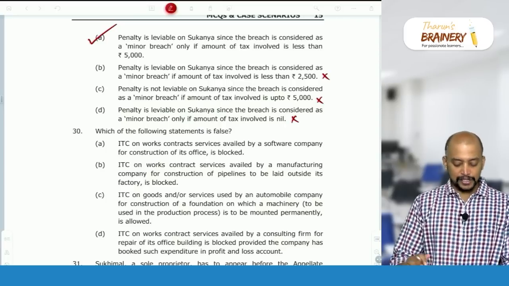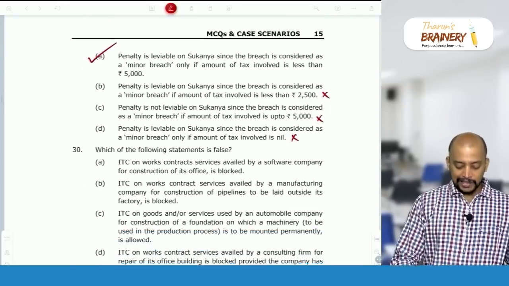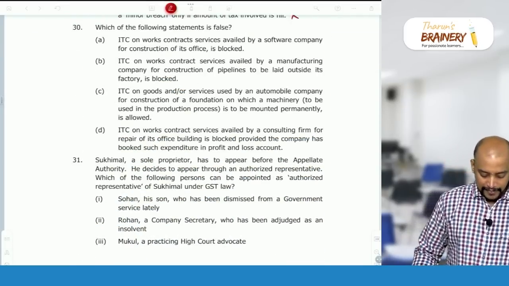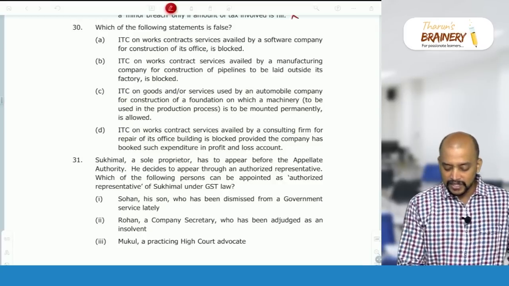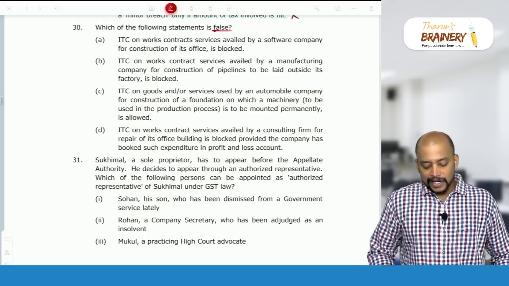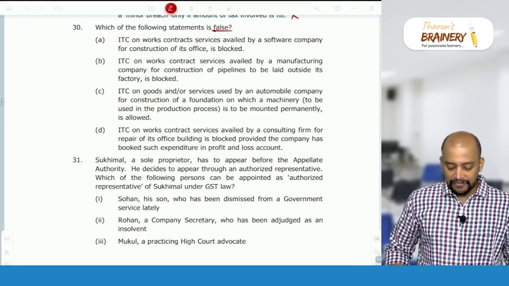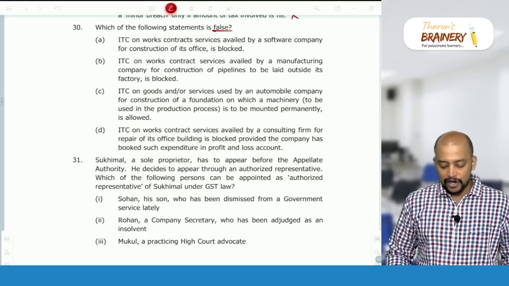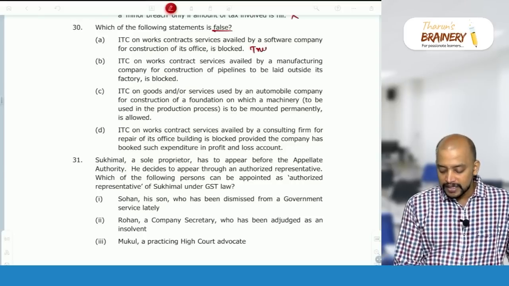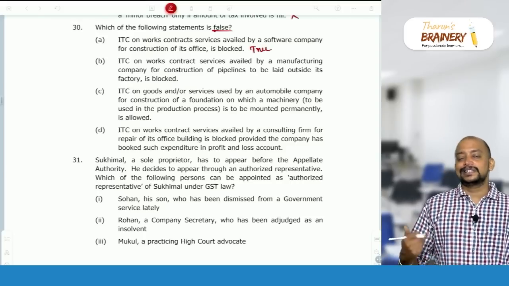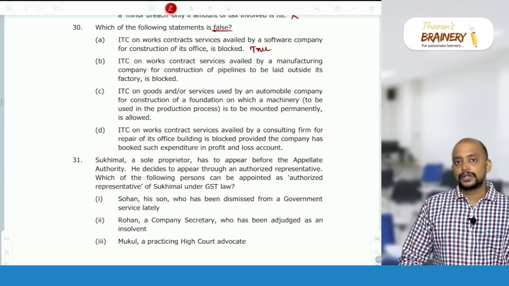No, that is also wrong. So only option A is the correct answer. Then which of the following statement is false? ITC on works contract service availed by a software company for construction office is blocked. True. Suppose if it is charged to P&L, ITC is available. Otherwise, it is blocked.